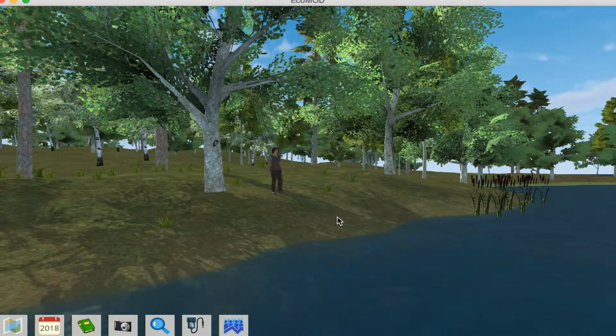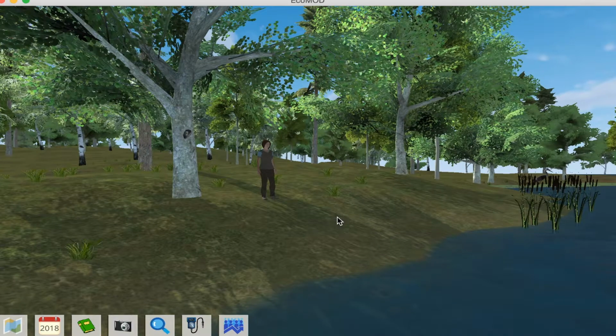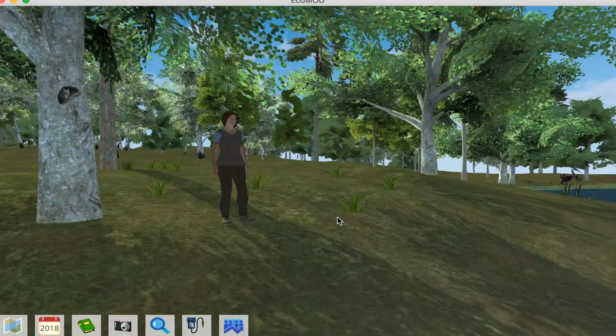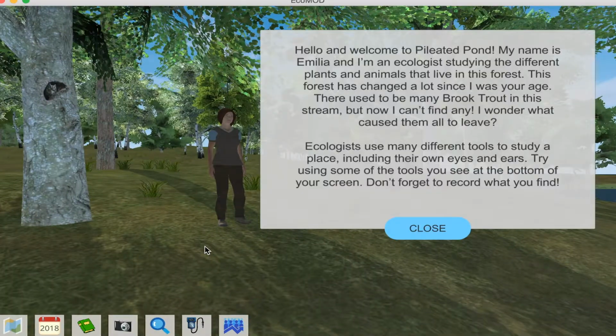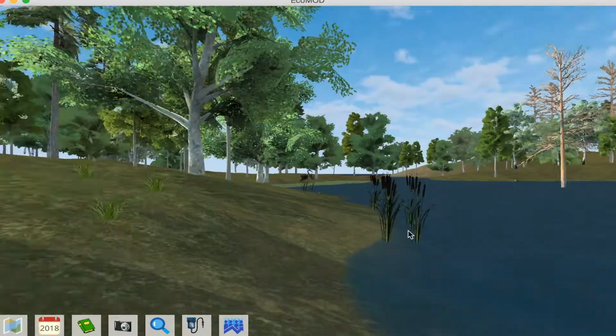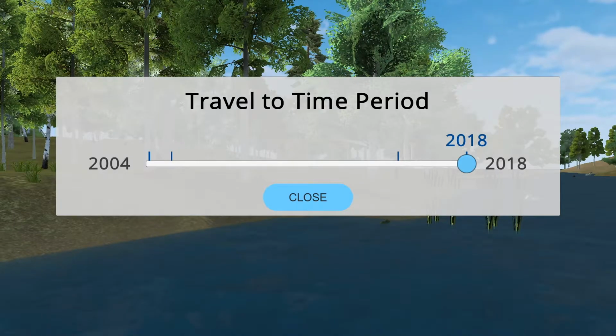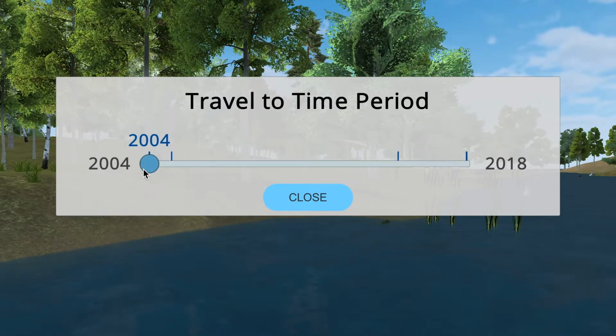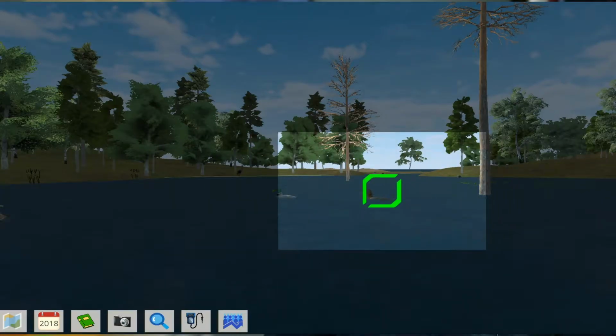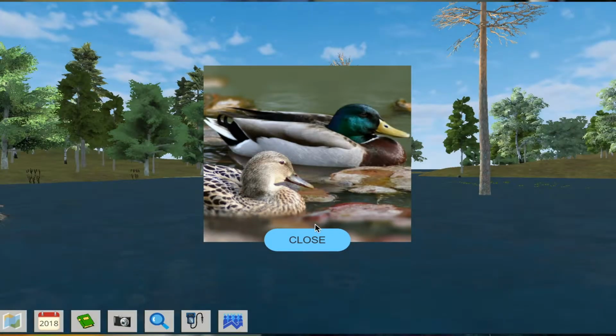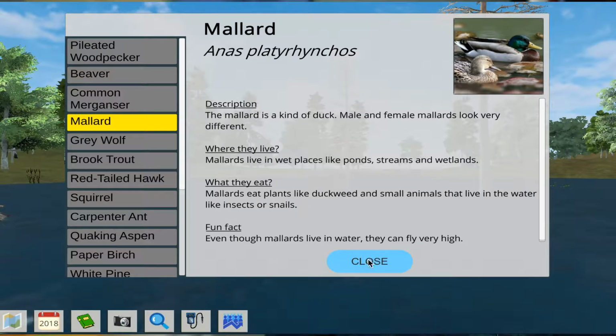The EcoMOD immersive world lets students explore how a forest ecosystem has changed over time. An ecosystem scientist shares with students that the forest looked very different many years ago and questions how those changes to the ecosystem came about. From modern day, students can then travel through time to explore the forest in various stages of change. Students can make observations, take photos to learn about organisms, and collect various forms of data.